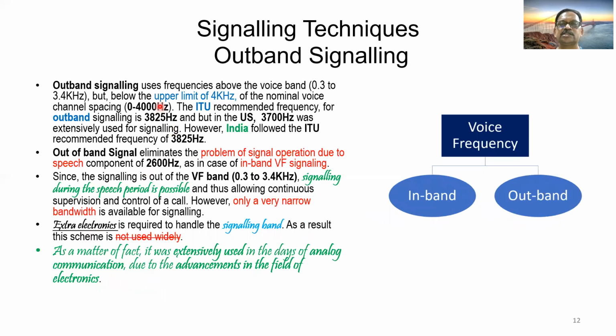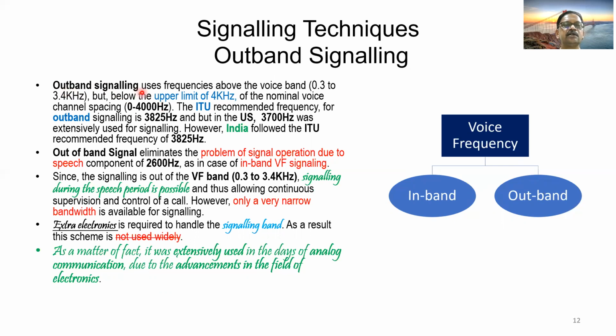Then we will try to understand a little bit about outband signaling. The word outband itself indicates that your signaling frequency is out of the voice frequency band. We all know the voice frequency band is 0.3 to 3.4 kilohertz. That means the signaling frequency would be beyond 3.4 kilohertz. This is the basis for this type of signaling network. Let us go through the contents.